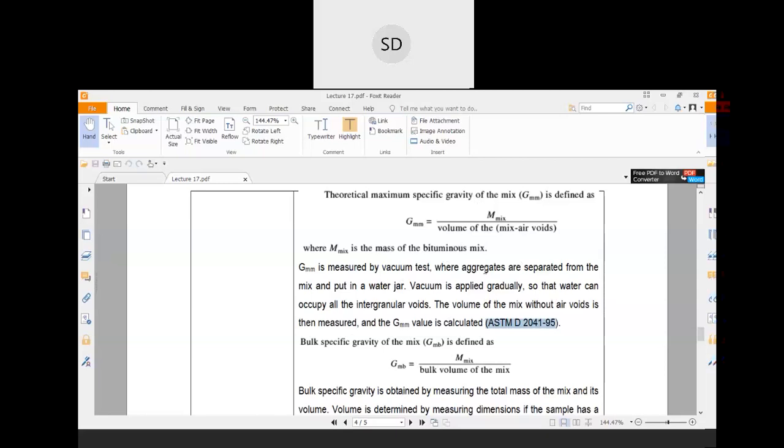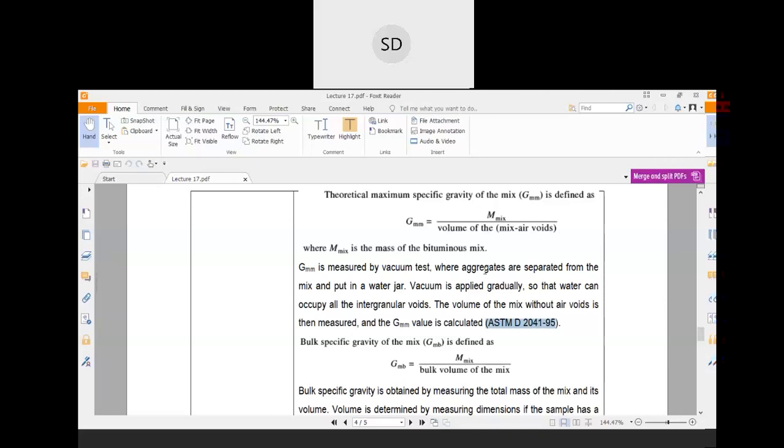You will first separate the aggregate particles from the mix and put them in a jar, and subsequently apply a vacuum. If we apply that vacuum, what will happen? All the air will be removed from that aggregate mass, and the pores will be occupied by the water.